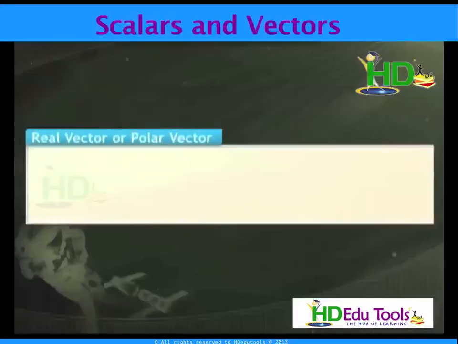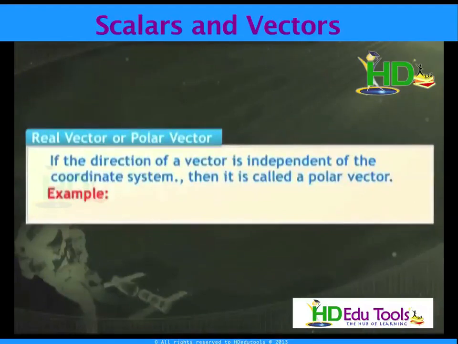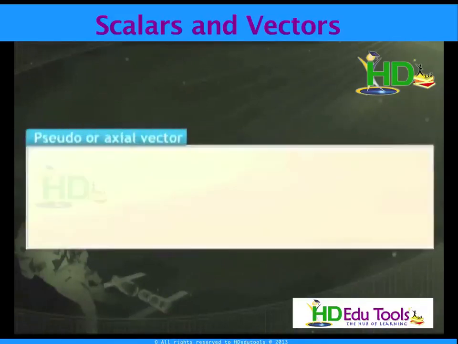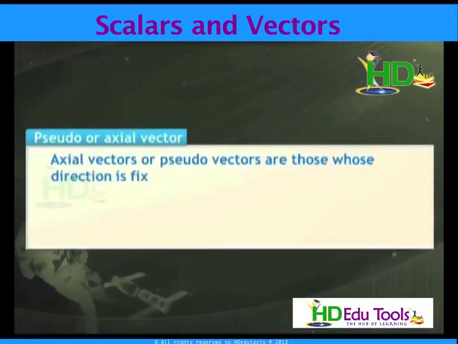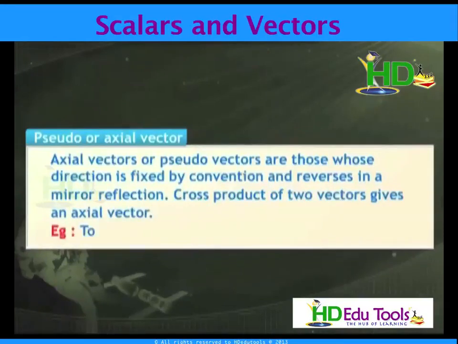Next, real vector or polar vector. If the direction of a vector is independent of the coordinate system, then it is called a polar vector. The examples of polar vectors are linear velocity, linear momentum, force, etc. Pseudo or axial vector: axial vectors or pseudo vectors are those whose direction is fixed by convention and reverses in a mirror reflection. Cross product of two vectors gives an axial vector. Examples of axial vectors are torque, angular velocity, etc.